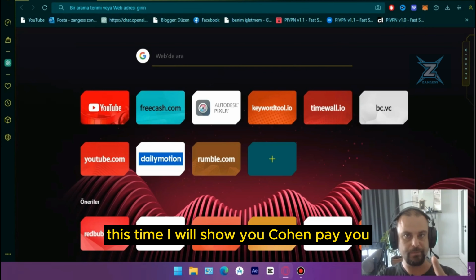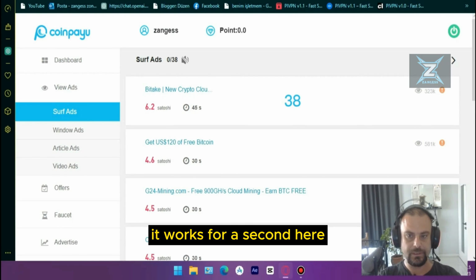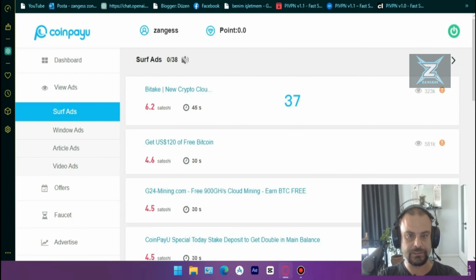I click. The site opens, friends. You can close this, so it can work in the background. It works for a second here. But you can't open the second one at the same time. You can't open the second ad.